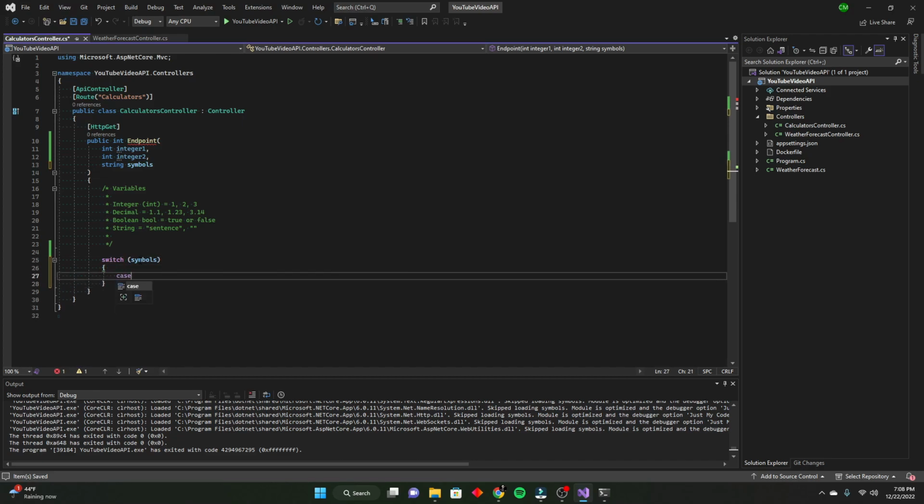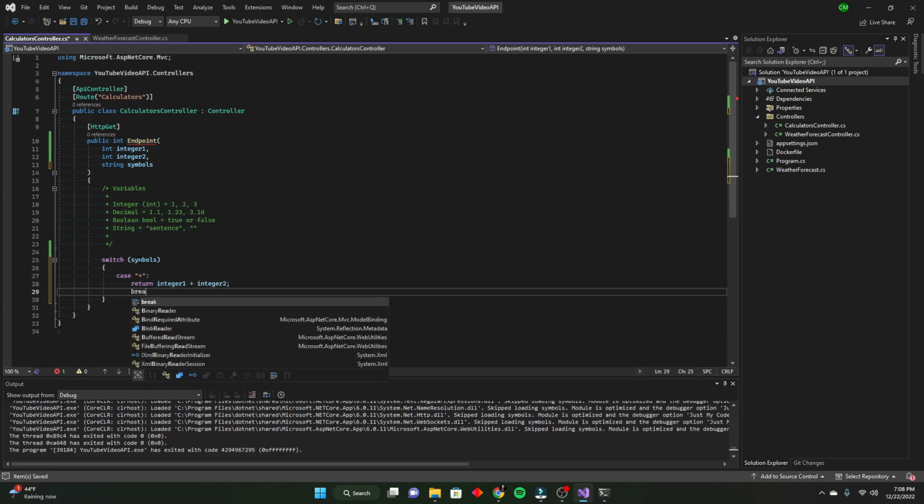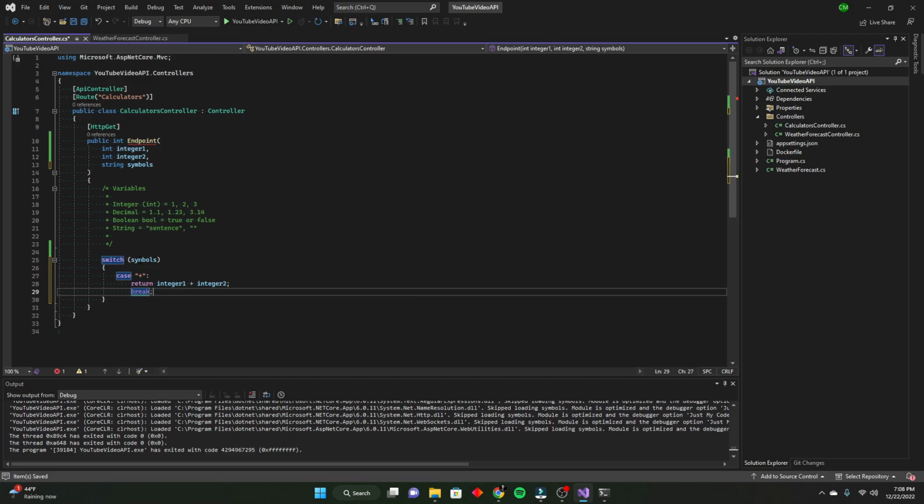And so in the case where symbols equals a plus sign again, we're going to return integer 1 plus integer 2. Don't forget to break. Never mind, we won't need to since we're returning. That's for other reasons.